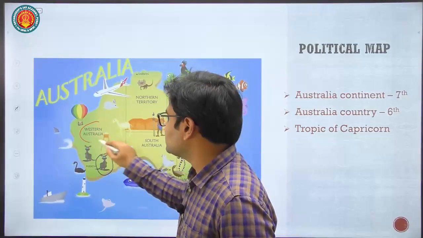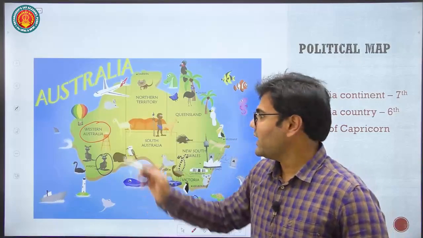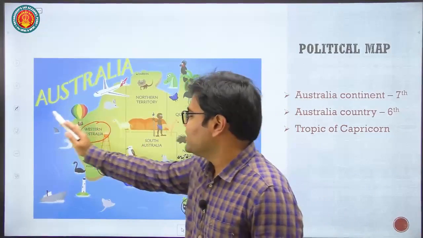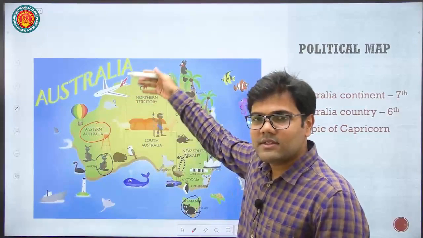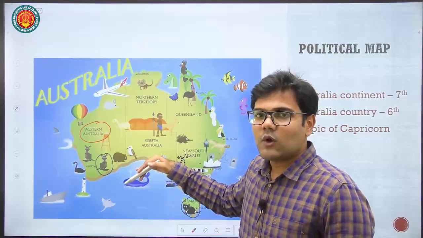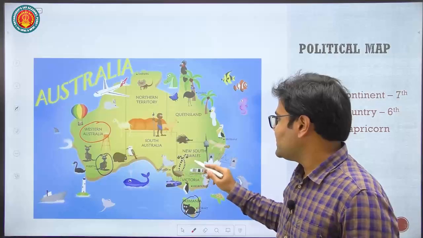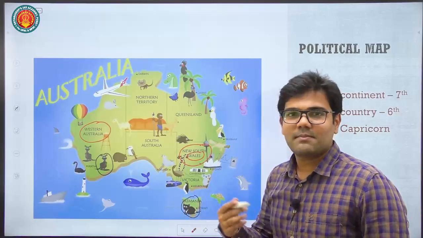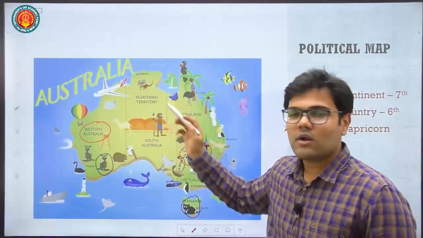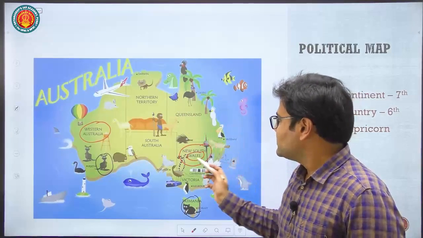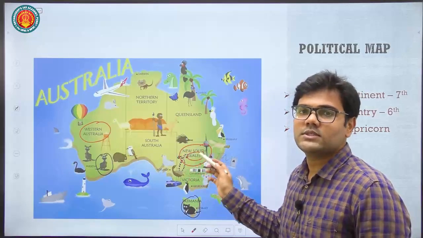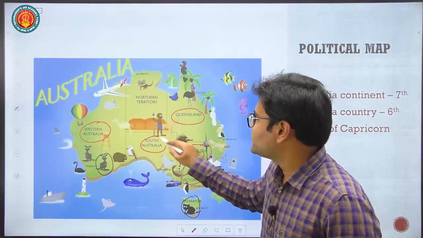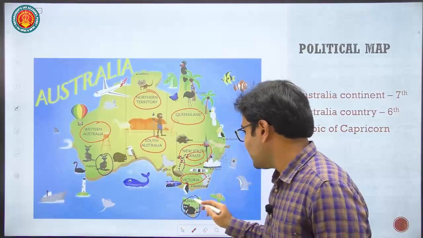So here we have Western Australia. Like India has 28 states, here we have provinces, or you can call them states or regions. In the western part there is Western Australia, in the northern part we have Northern Territory, then South Australia, then here New South Wales. You can remember Wales is a part of Great Britain. This Australia was colonized by the United Kingdom, so you can see the resemblance in the name New South Wales. Then here we have Victoria, Queensland, South Australia, Northern Territory, Western Australia and Tasmania.